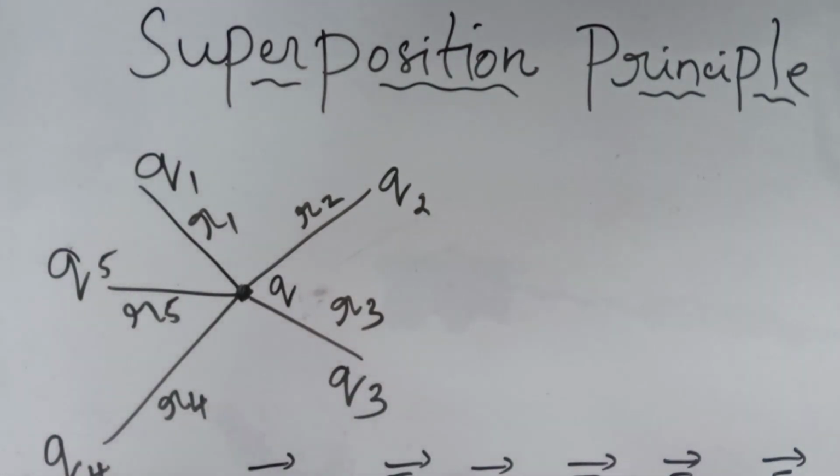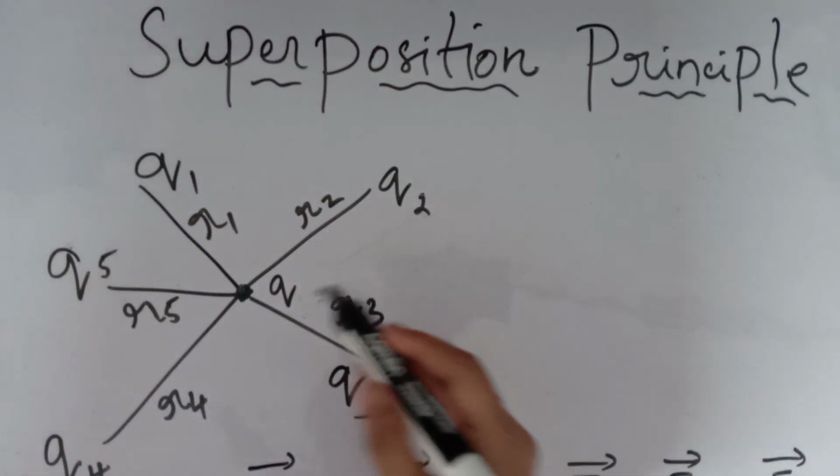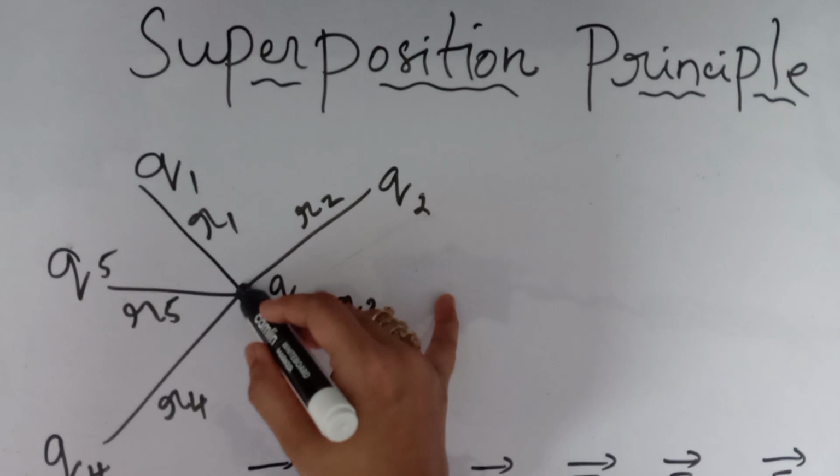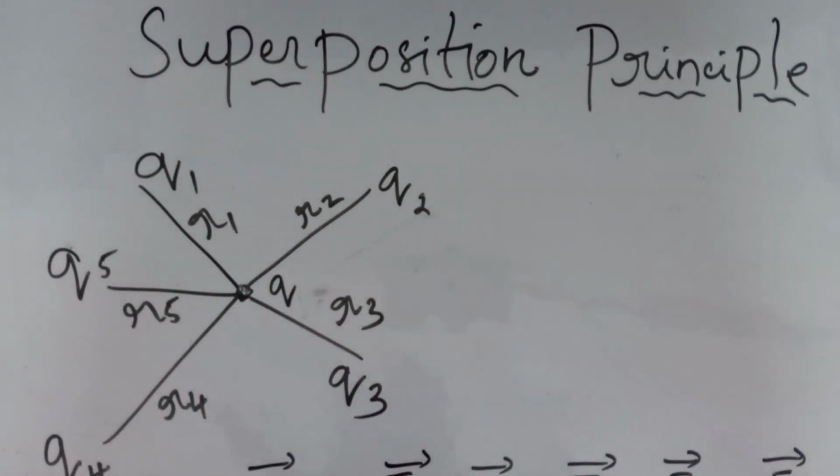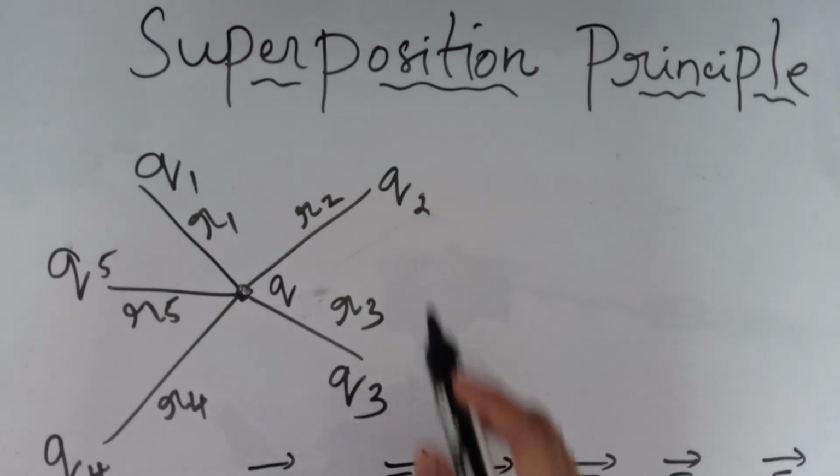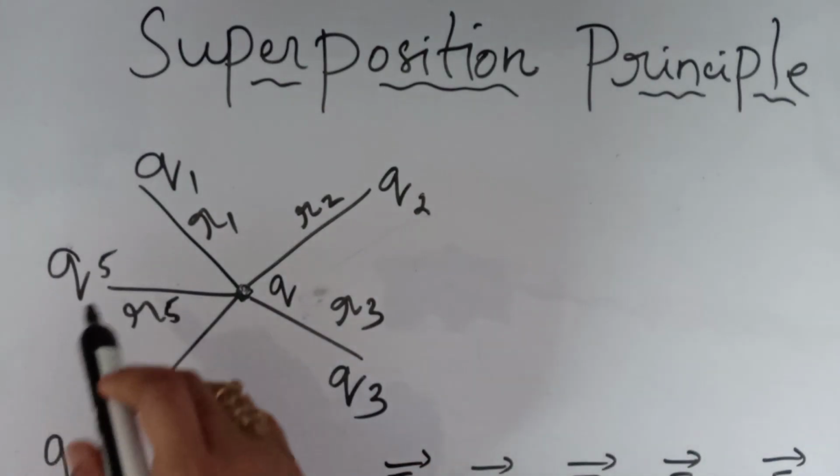So how can we find it? The force on a charge due to a number of charges will be the vector sum of forces due to the individual charges. Here we have the Q1 charge, so the force acting will be F1. Then F2, F3, F4 and F5.